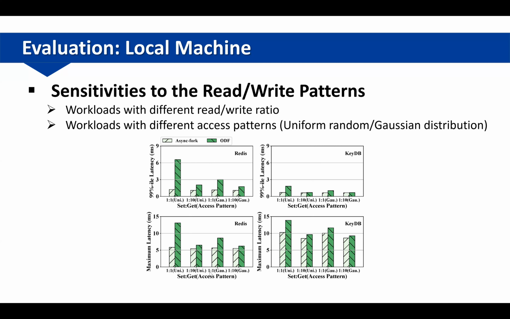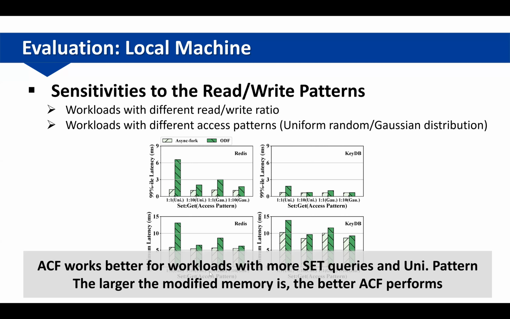We can see ACF can reduce the latency in all cases compared with ODF. What's more, we can find ACF works better for workloads with more SET queries and the uniform random access patterns. We conclude that the larger the modified memory is, the better ACF performs.